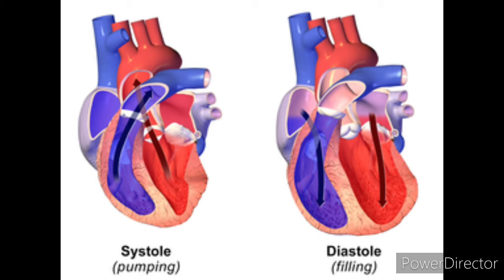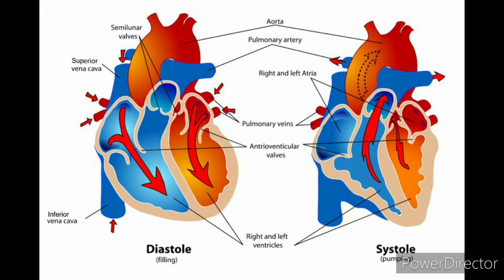Here in the cardiac cycle, the first question that arises is, what is a cardiac cycle? One contraction and one relaxation of the atrium and the ventricle is called one cardiac cycle. The contraction and the relaxation of the atrium and the ventricle form one cardiac cycle.